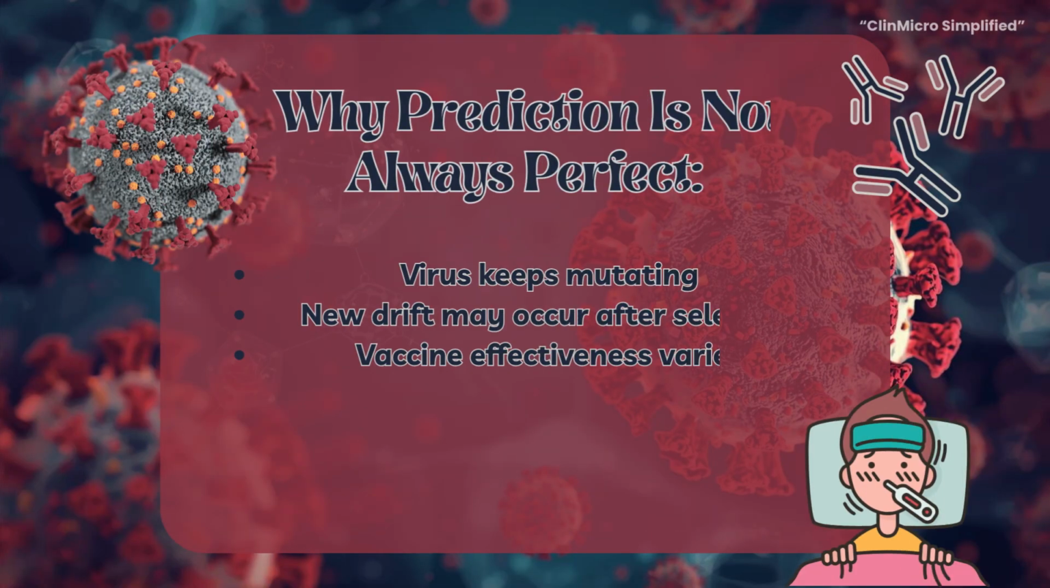Sometimes the virus continues to mutate even after the vaccine strains are selected. If a major drift occurs later, vaccine effectiveness may be lower. This does not mean the vaccine failed. It still reduces severity, hospitalizations, and complications.